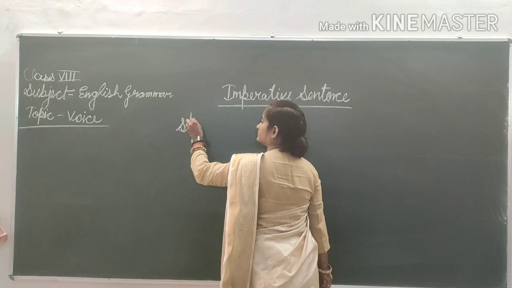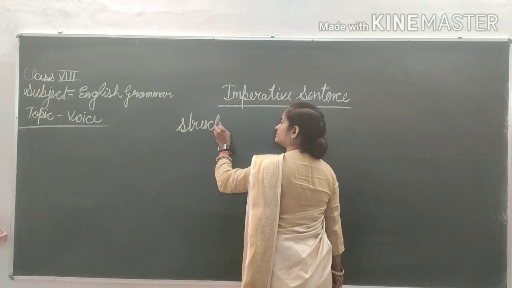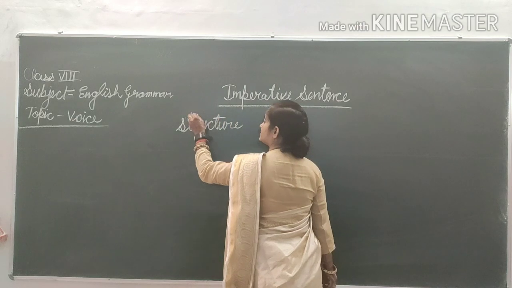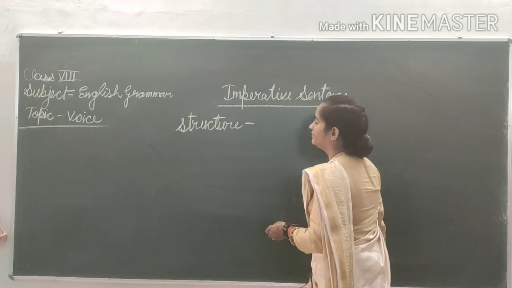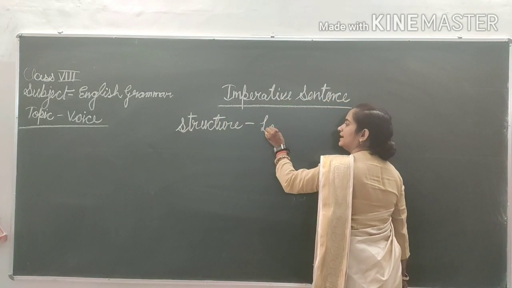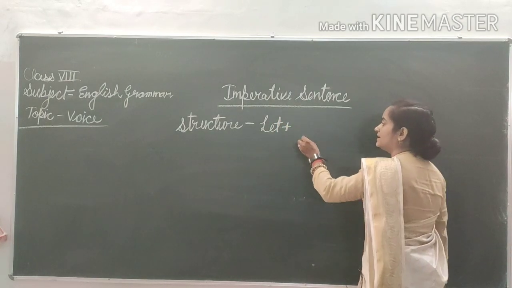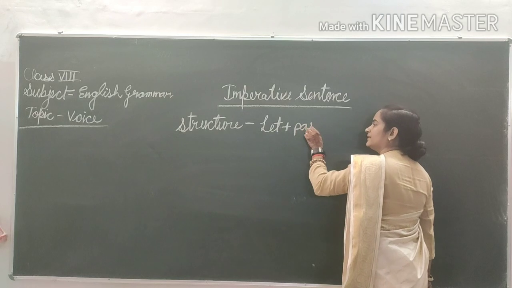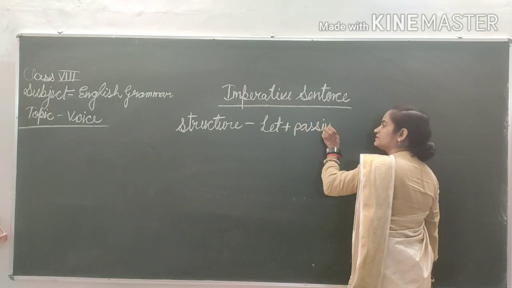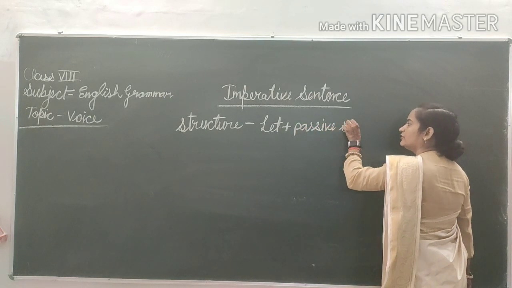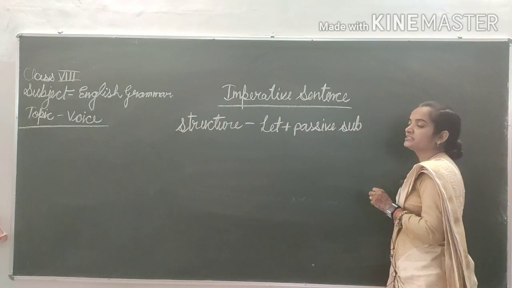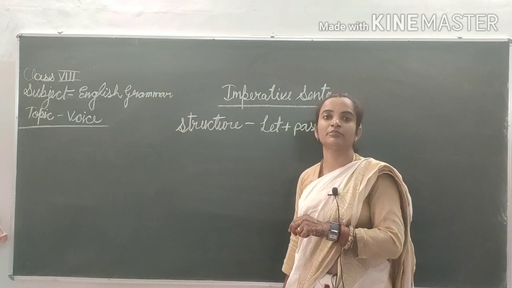Structure. Firstly, we will add "let" in the sentence. Then after that, the passive subject. What is the passive subject? It is actually the object of the sentence.